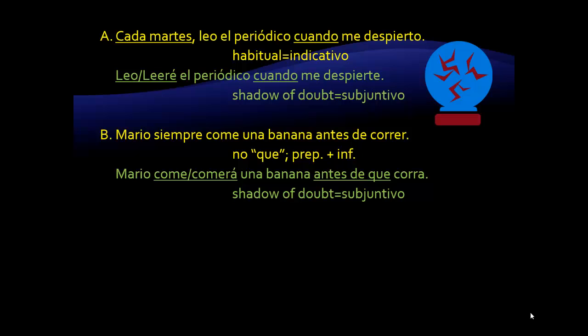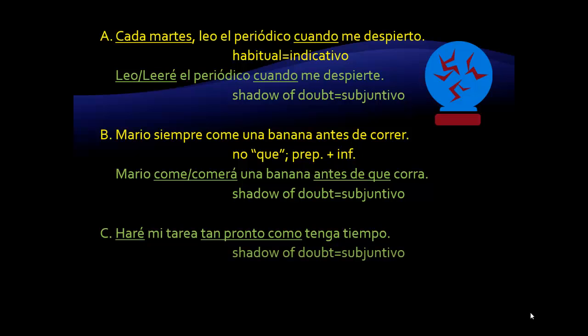One final example, perhaps something that you might say at some point. Haré mi tarea tan pronto como tenga tiempo. Again, by stating things this way, we are talking about a future action. And I am not entirely sure that I will have time to do the homework. Or I don't know when I will have the time to do it. That means there is a shadow of a doubt as to when this will happen. That is why the verb after tan pronto como is in the subjunctive.